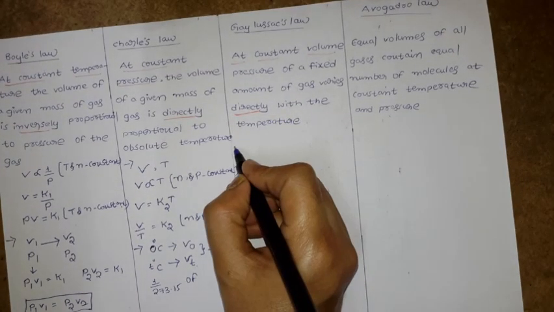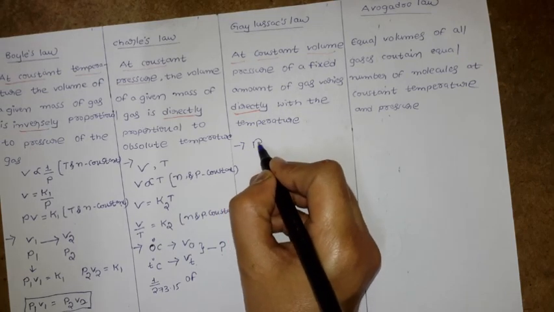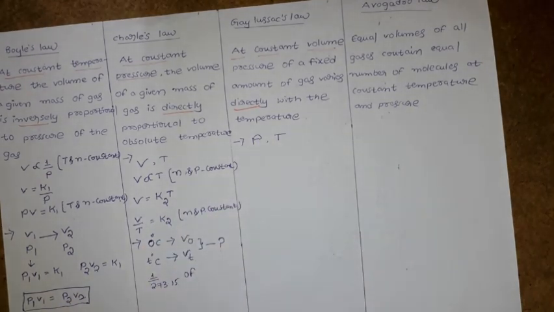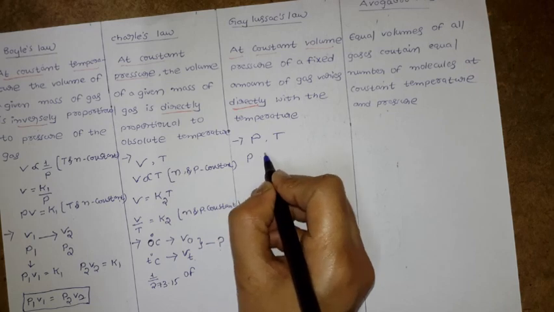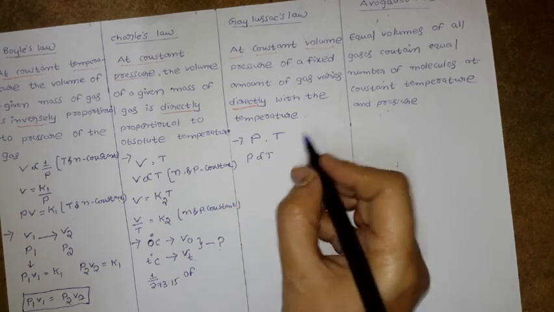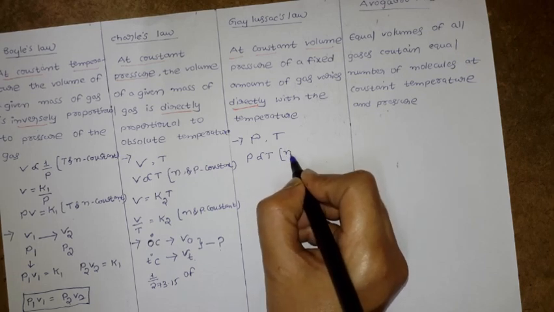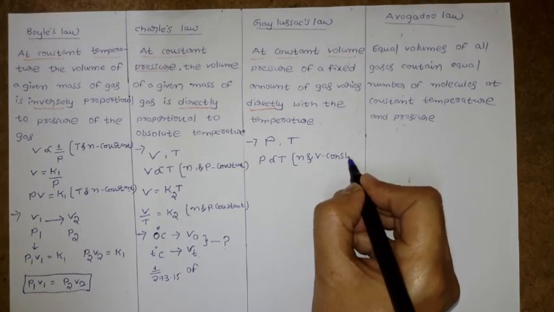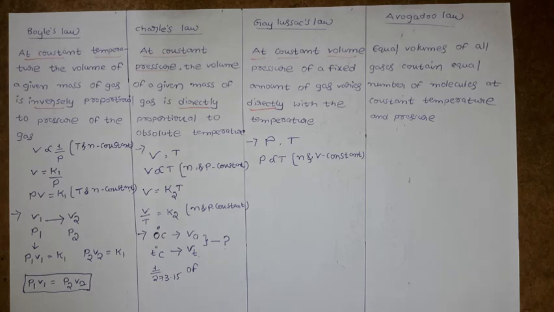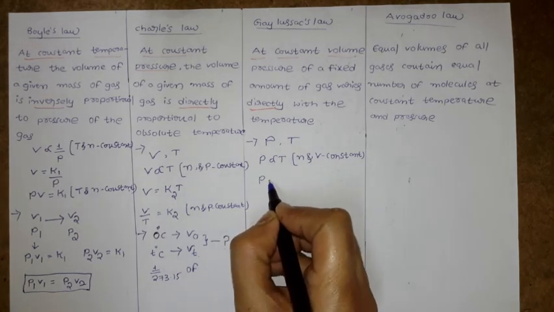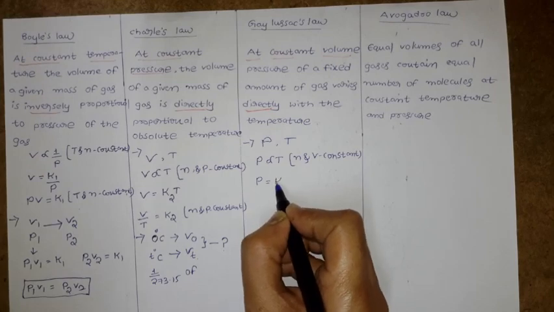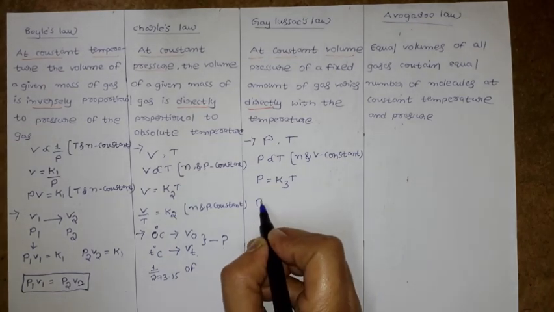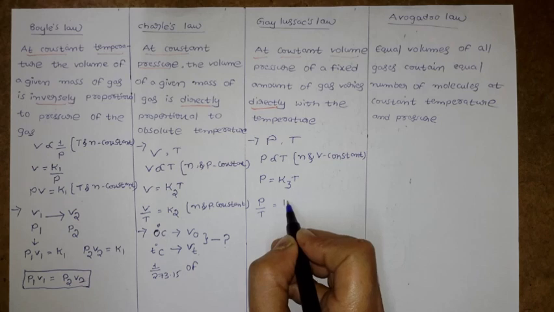So if P is the pressure of a given mass of gas and T is the temperature, then the law can be written as P directly proportional to T, where the amount of gas and volume are constant. Once we remove the proportionality, we get the constant K, which I am assuming as K3, so P equal to K3 into T, or simply P by T equal to K3.